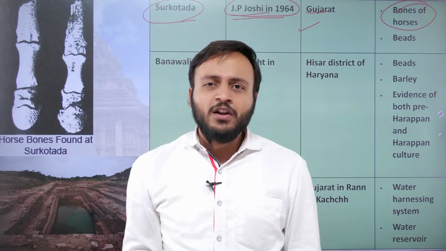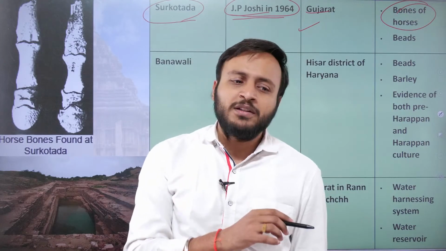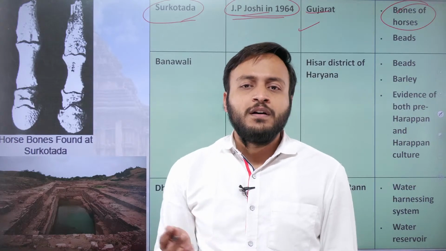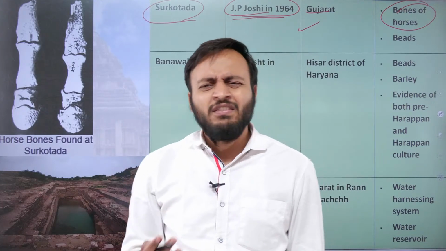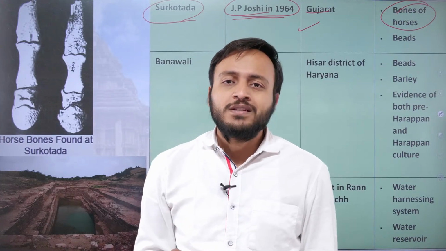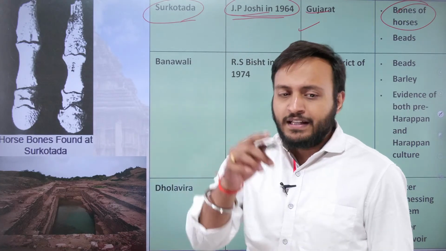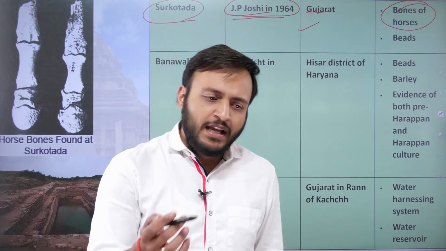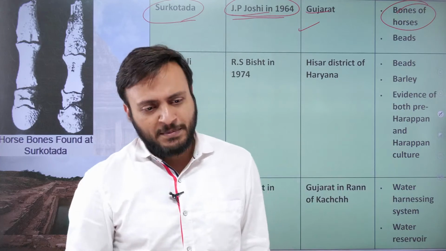However, the majority of archaeologists as well as paleo-archaeologists agreed upon the point that this might be the bones of at least some wild species or distant relatives of the modern horse, even though it was highly doubtful that it was the bone remains or fossils of a modern horse. Okay, this was not very sure. Got it? So therefore, there was a question in UPSC's previous years that horse was not present, and they have considered this statement as correct, that horse was not present in the Harappan civilization.